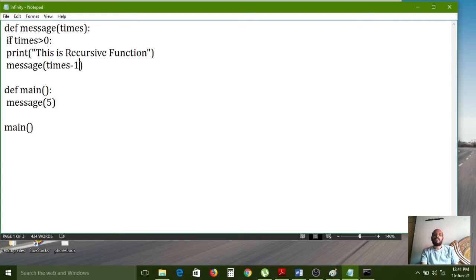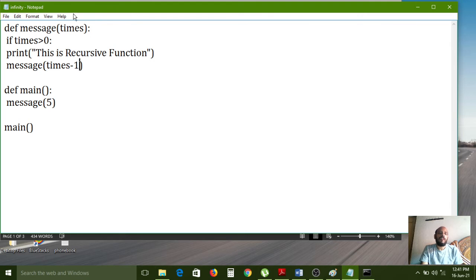First, if times is greater than 0, times is replaced with 5, 5 is greater than 0, so the condition is satisfied. This is a recursive function; it will print on the console screen. After that, times minus 1 is transferred. The times value is actually 5 minus 1, 4.